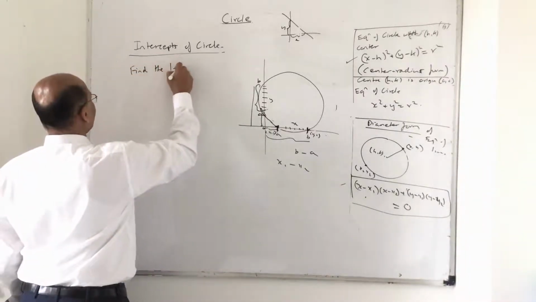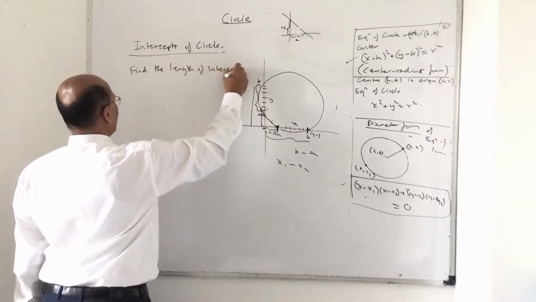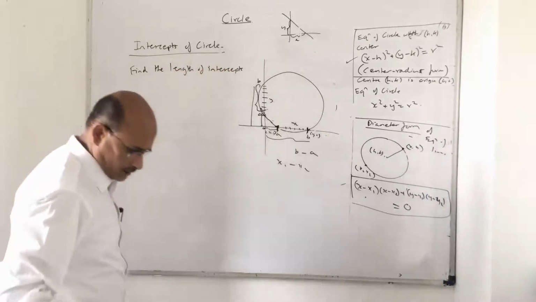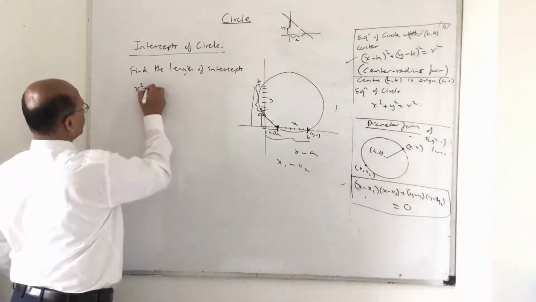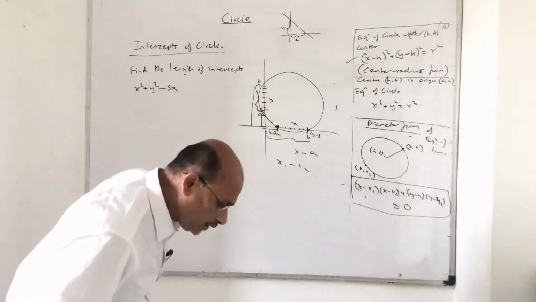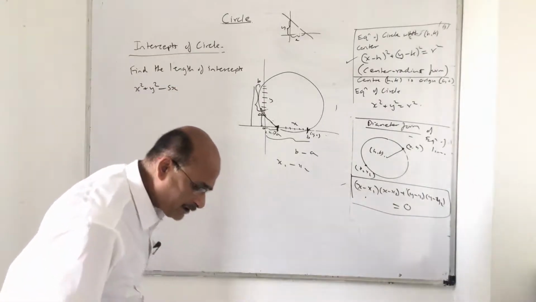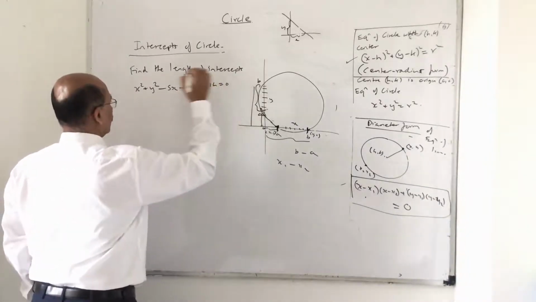Find the length of the intercept. Now, what is the working rule? First of all, let them give the equation to us. It is x square plus y square minus 5x minus 13y minus 14 is equal to 0.